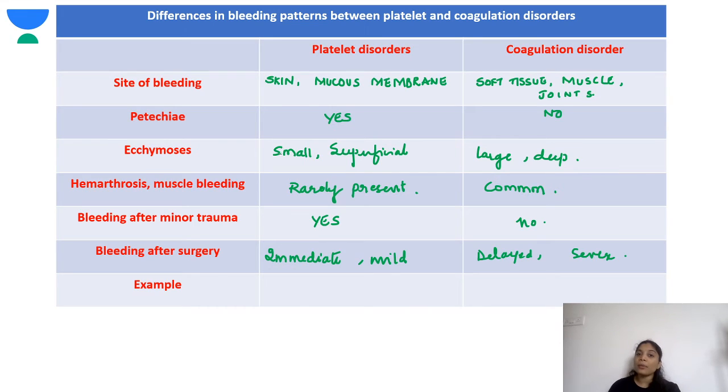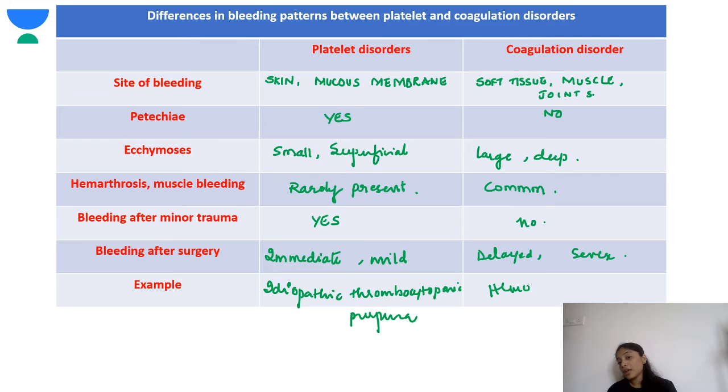Now tell me the examples for platelet disorders. A very important platelet disorder is idiopathic thrombocytopenic purpura. While for coagulation disorder, a very important one is hemophilia.